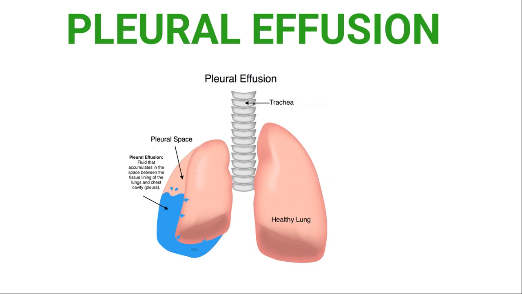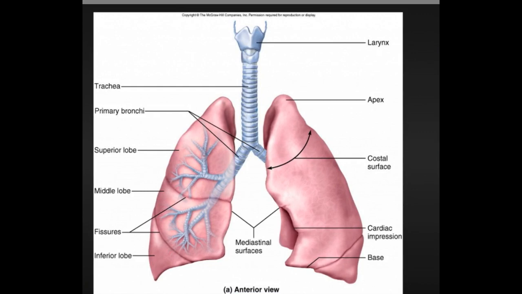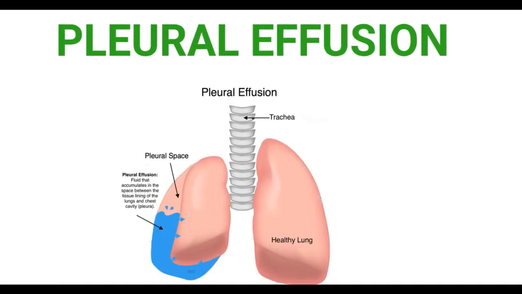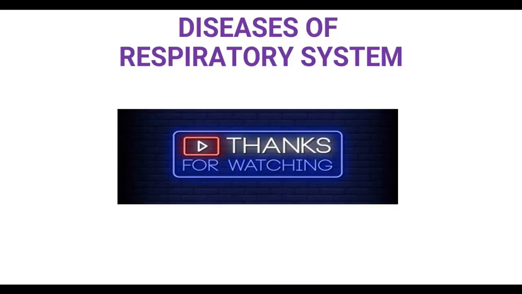There are three parts in the lung. I will show you the picture. For the pleural effusion, here you can see the superior lobe, first part, middle lobe, and inferior lobe. In the inferior lobe, we can see more water formation. That's what they call water on the lungs. This is the inferior lobe, superior lobe, middle lobe. This is about the diseases of the respiratory system.